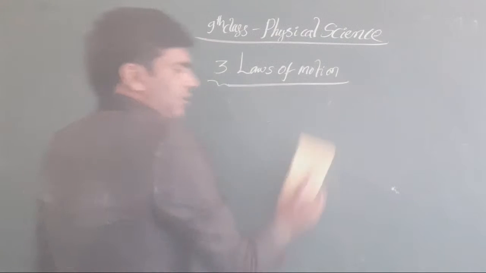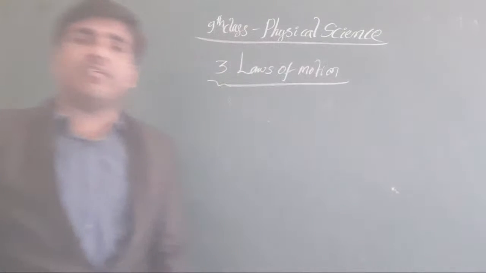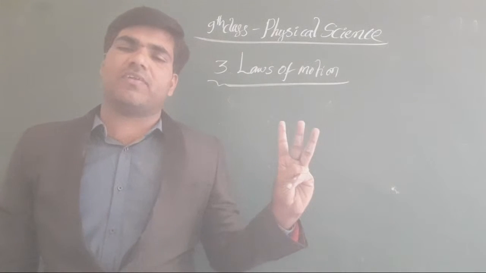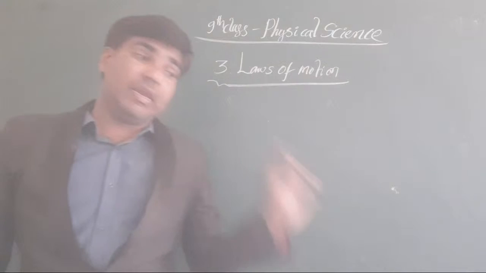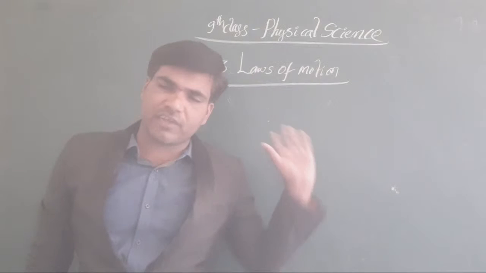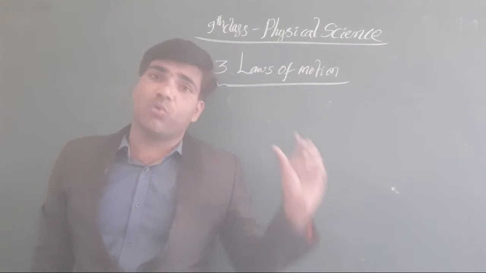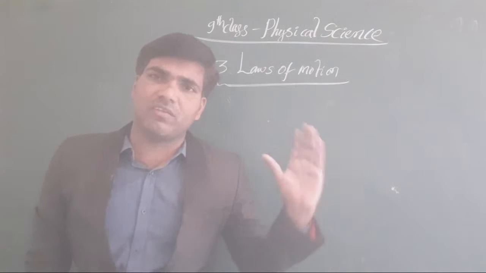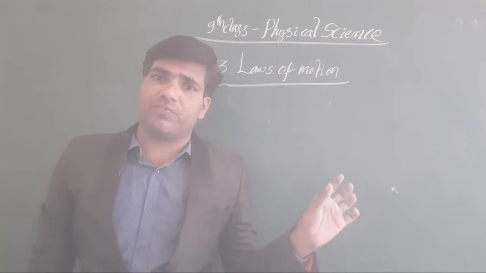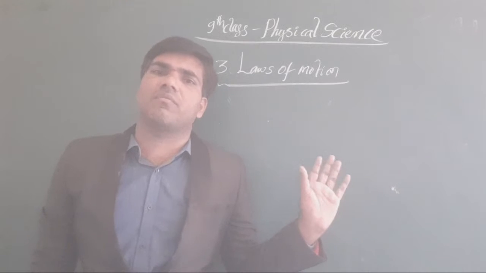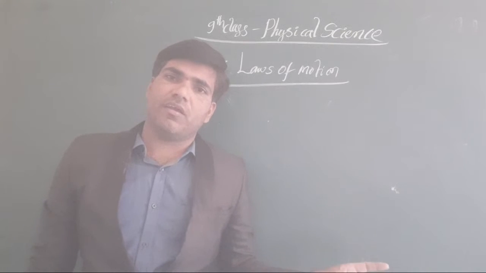Now there is the scientists' observation. After the scientists' observation, our great scientist Newton proposed three laws for motion. Every law contains its own identity. Every law gives a clear explanation about force application, about motion, about rest. Why is the body at rest? Why is the body in motion? When is the body at rest? When is the body in motion? These are all the discussions we have already completed. Okay, clear or not, all of you?